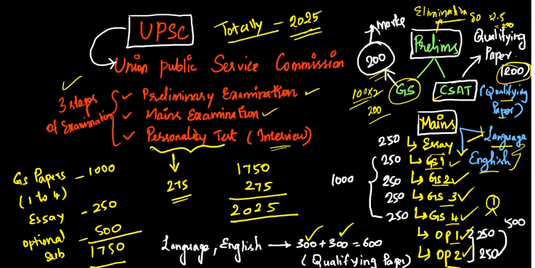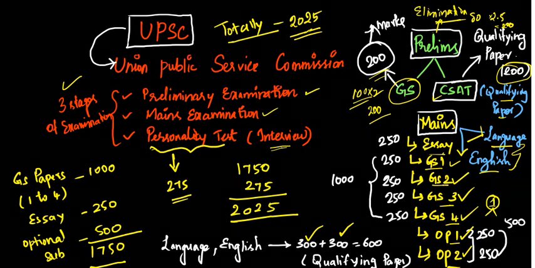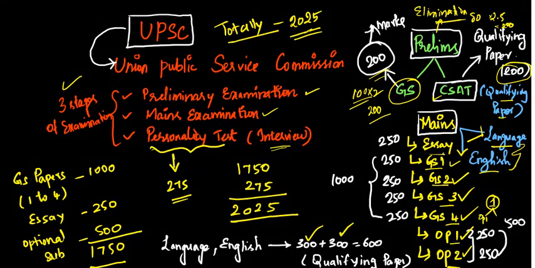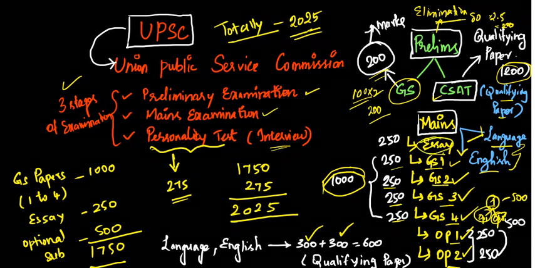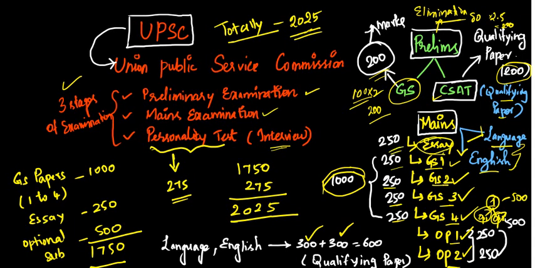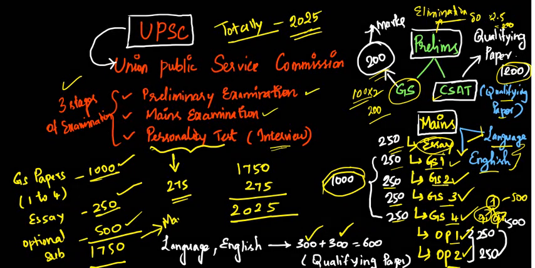For example, if I choose sociology as my optional, in sociology I have sociology optional paper 1 and sociology optional paper 2. Each carrying 250 marks. So totally optional paper 500 marks. Then GS1, GS2, GS3, GS4, all contain 250 marks. So totally GS paper 1000 marks. Then we have one essay paper that will also contain 250 marks. So GS paper 1000 marks, essay paper 250 marks, optional paper 500 marks. So totally 1750 marks allotted for mains examination.